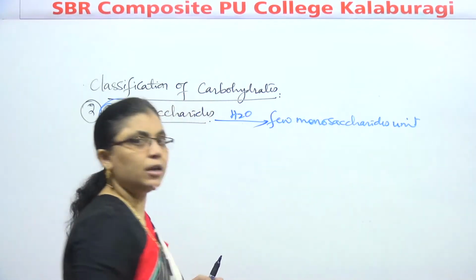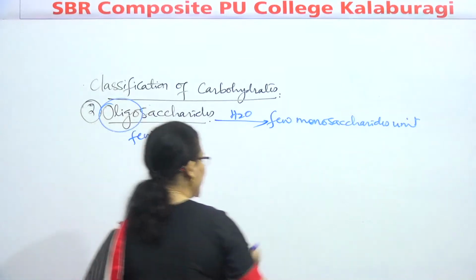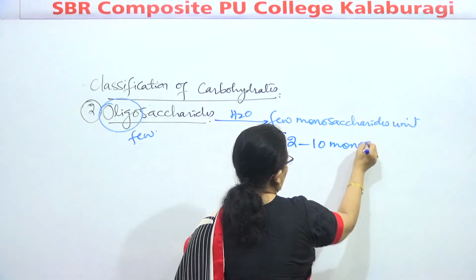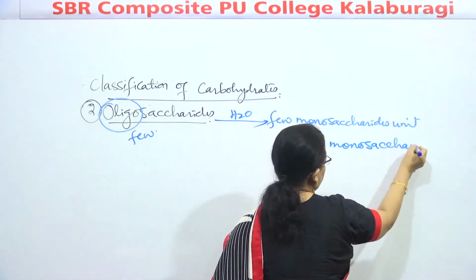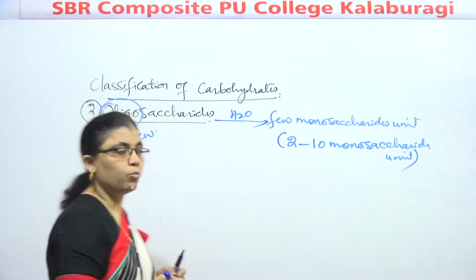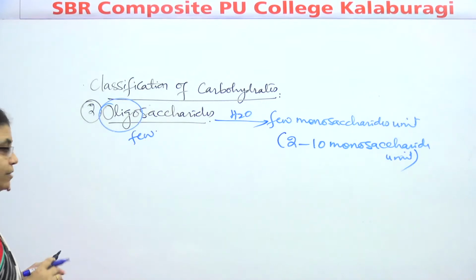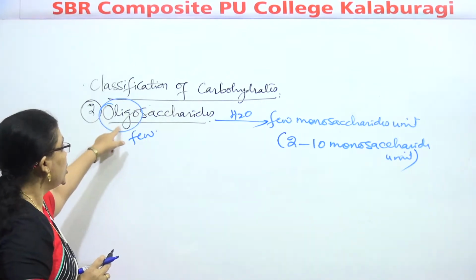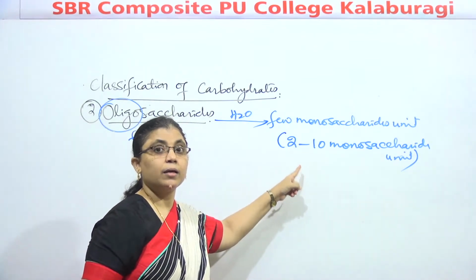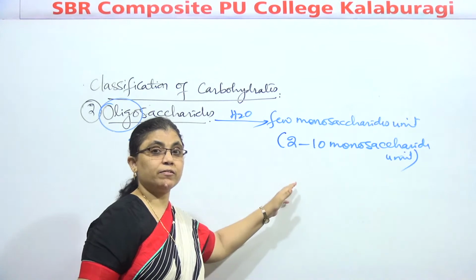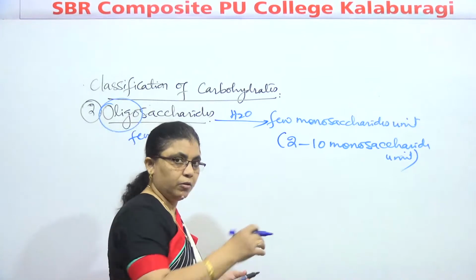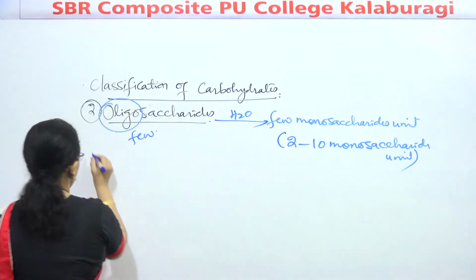They are called as what, children? Oligosaccharide. And usually they contain 2 to 10 monosaccharide units. That means that oligosaccharide, oligo means few. They may be disaccharide, tetra, penta, hexa. So it means that 2 to 10 monosaccharide units are present in oligosaccharide. We'll go one by one. Let us move to the first one.